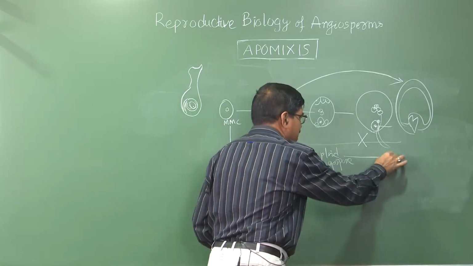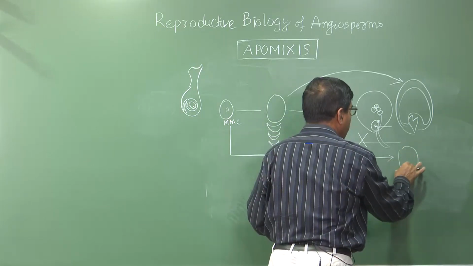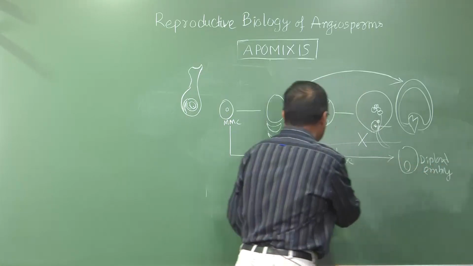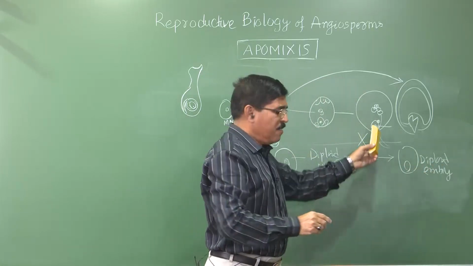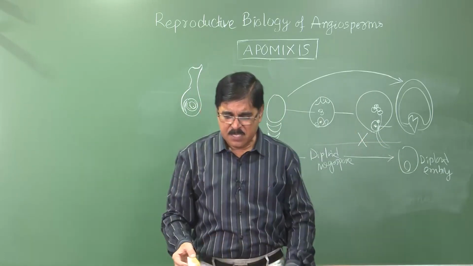This diploid megaspore directly develops into the diploid embryo. So there is no formation of egg and there is no fusion of gametes.